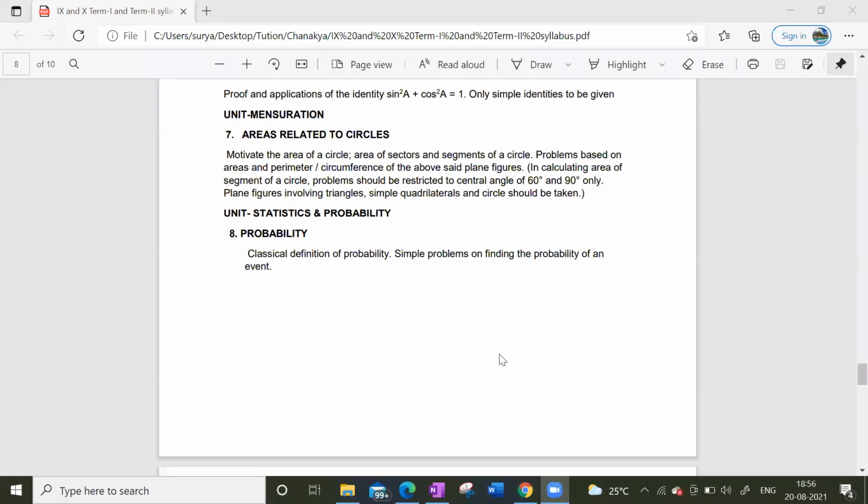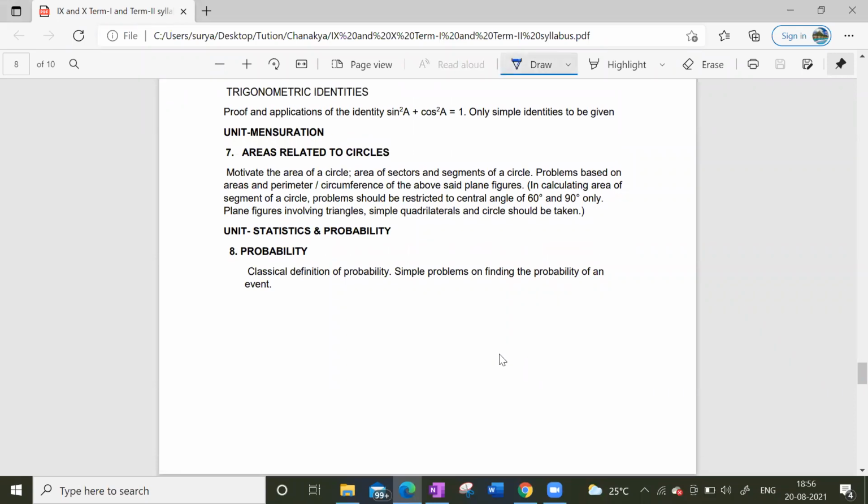Guys, look at the syllabus here. This is the syllabus: area of circle, area of sector and segment. The problems based on areas and perimeter, circumference of the above. Okay, we have solved that as well. Yes, we have almost covered the concept, but you need to practice as many questions as possible.